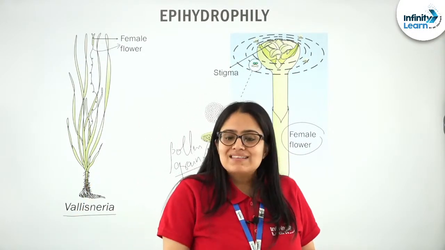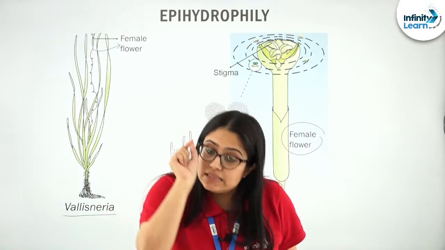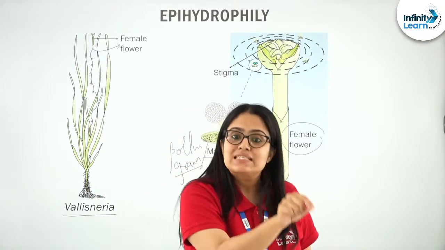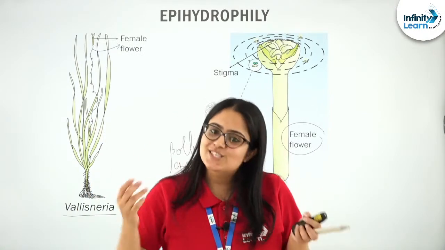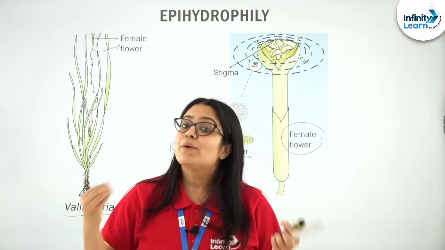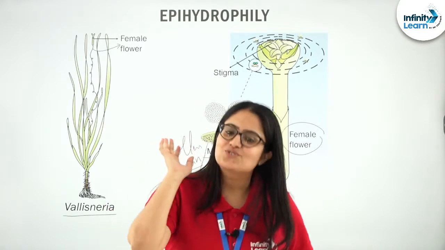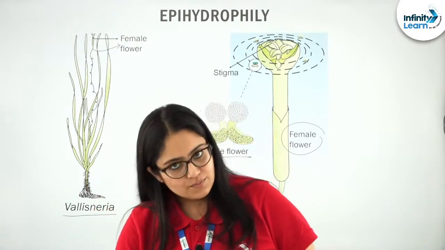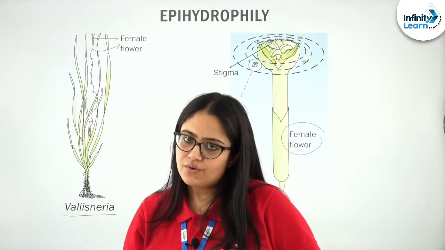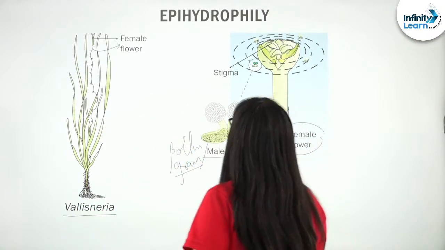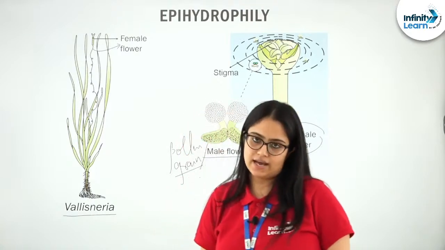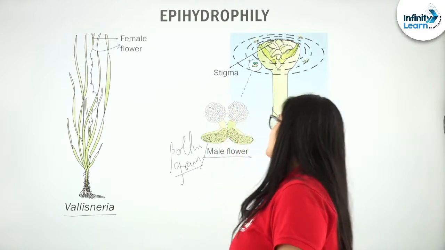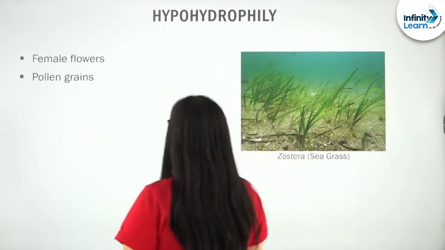Through passive water currents, these pollen grains will try to reach the stigma of the female flower, and some of them will successfully reach the stigma and hence pollinate the female flower, right? So, this is how epihydrophily takes place in Vallisneria. Clear? Any doubt till now? No? Good.